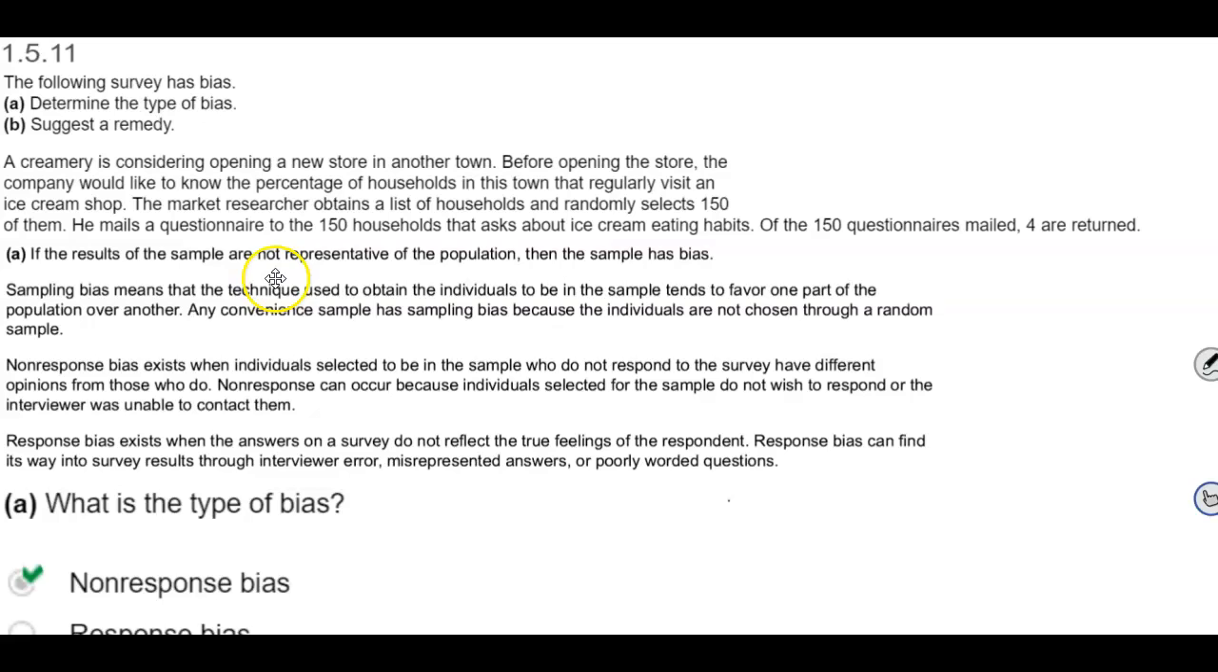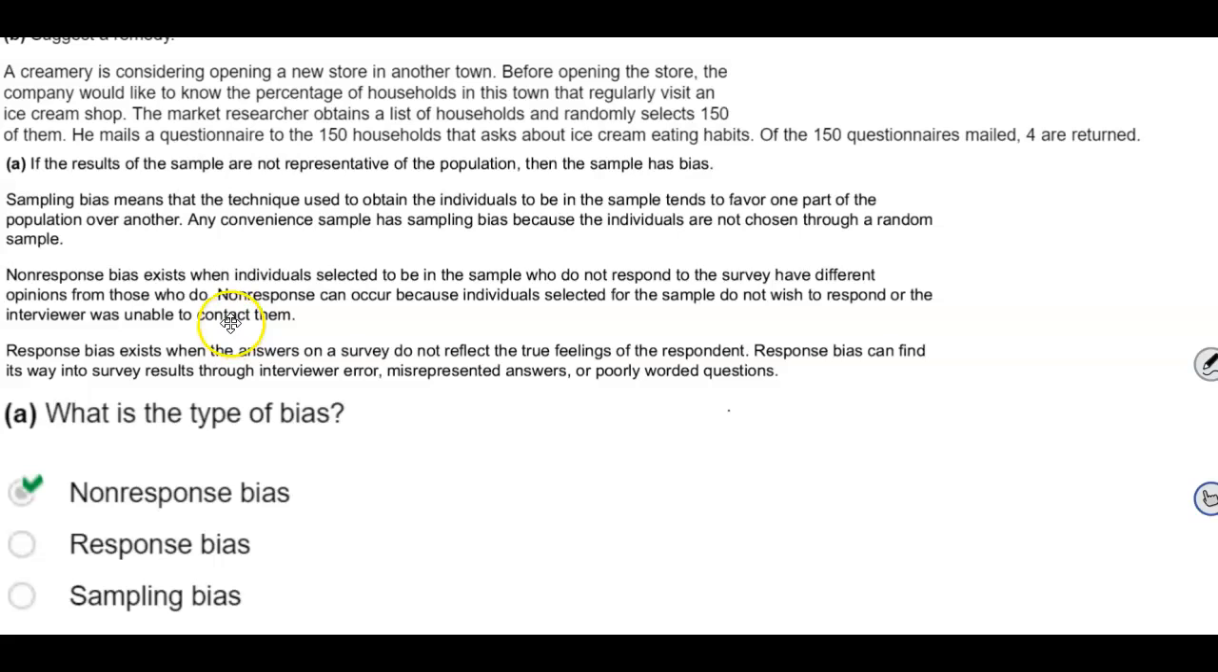If the results of the sample are not representative of the population, then the sample has bias. Sampling bias means that the technique used to obtain the individuals to be in a sample tends to favor one part of the population over another. Any convenient sample has sampling bias because the individuals are not chosen through a random sample.